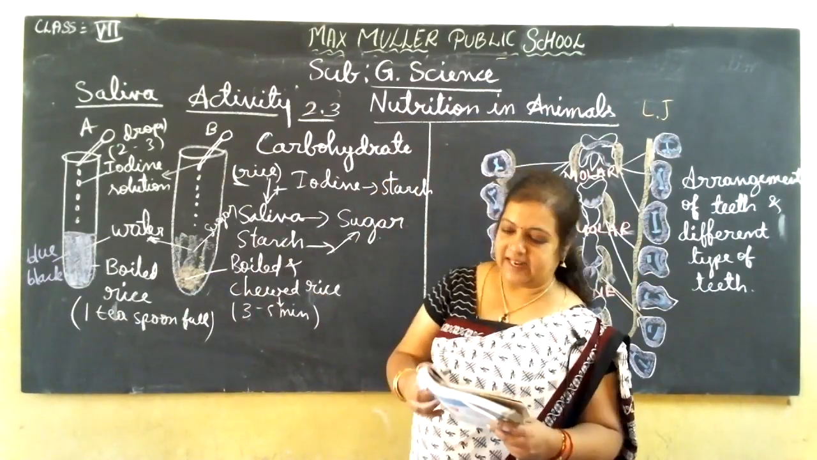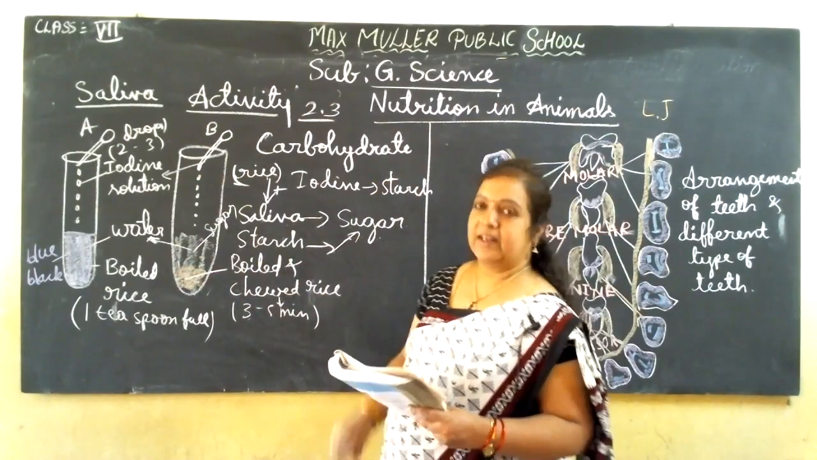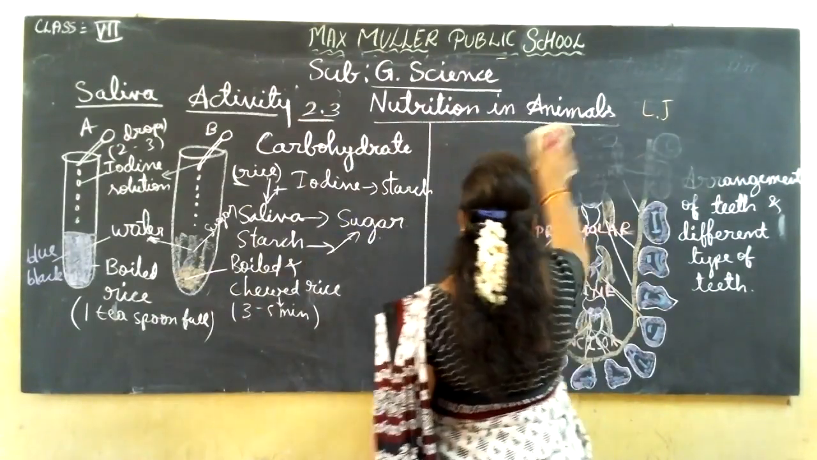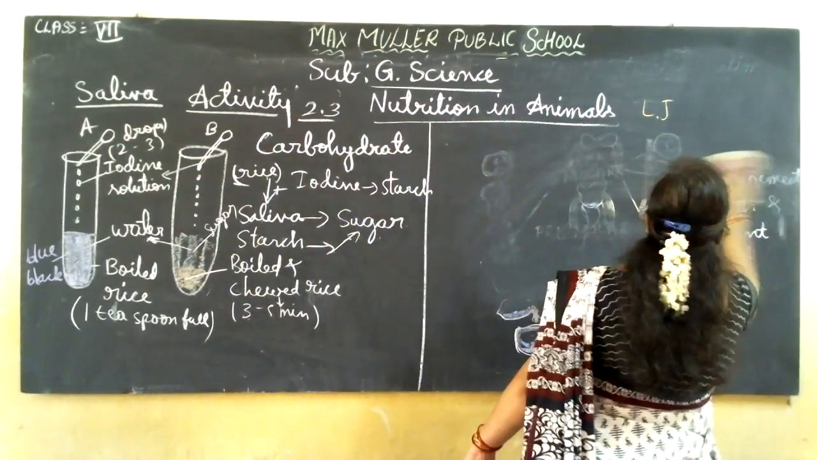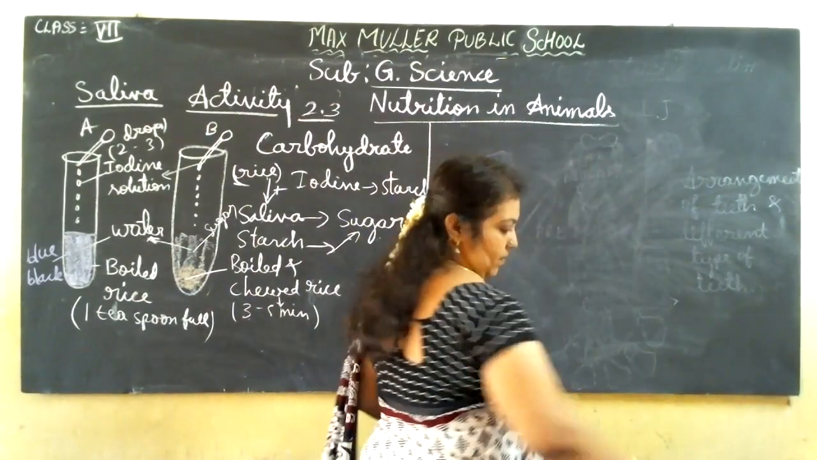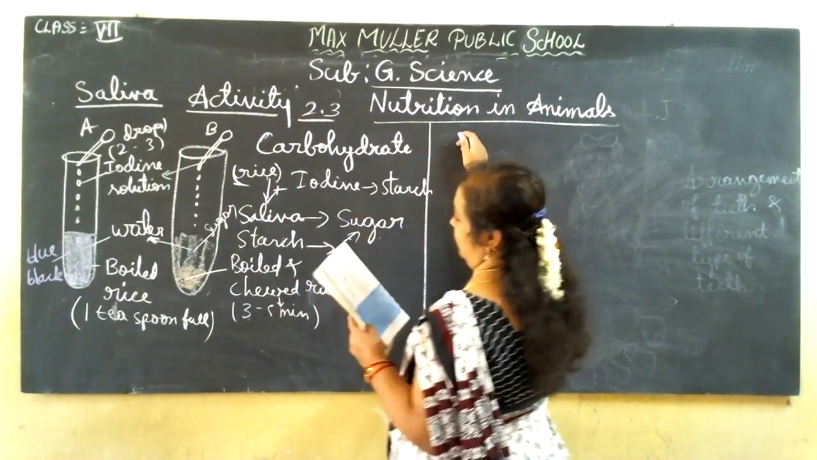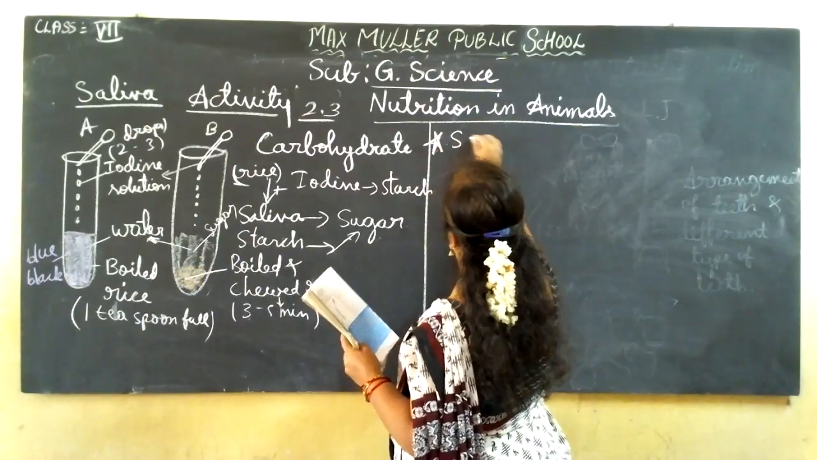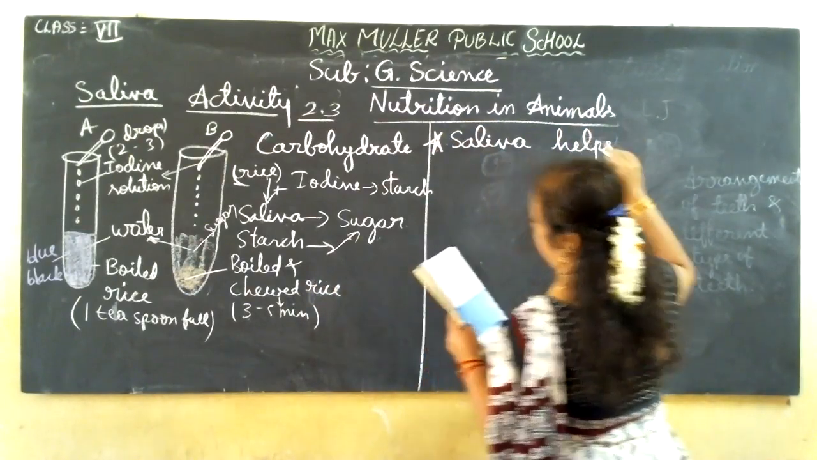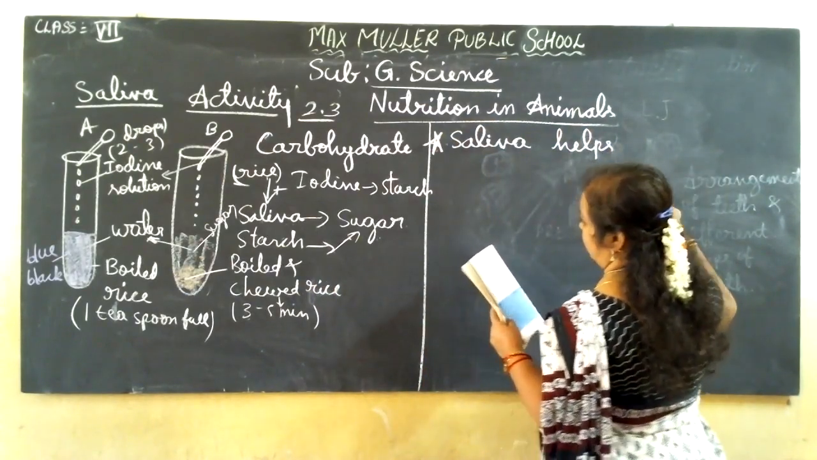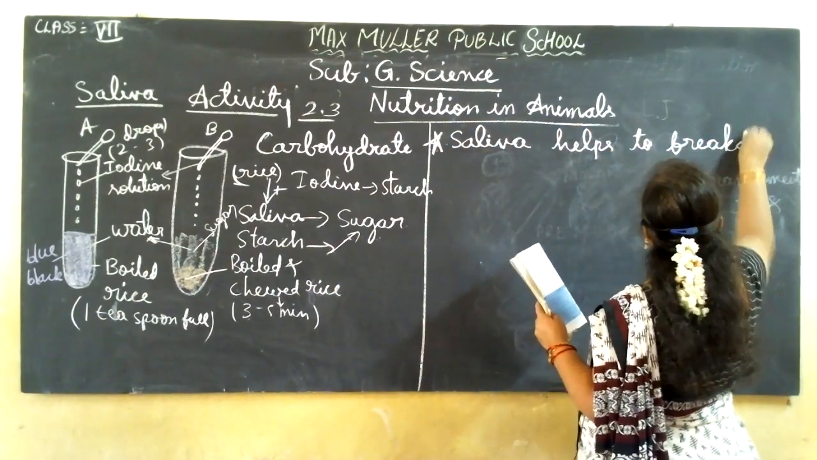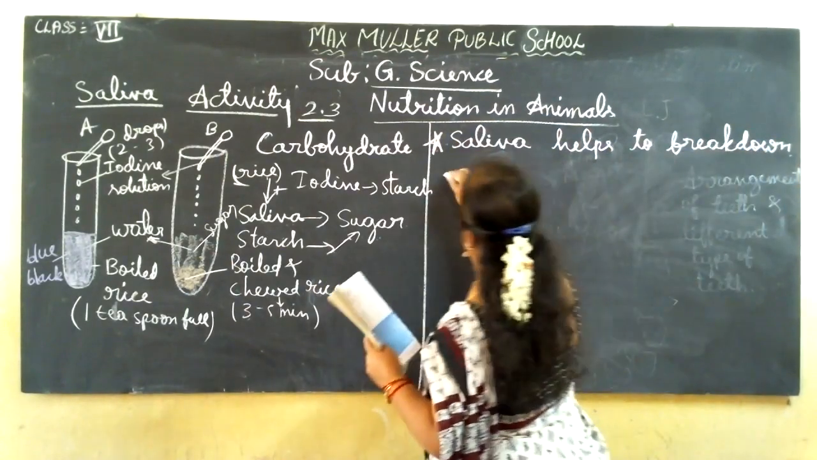Understood, children? This saliva is very helpful in breaking down the starch into sugar. So remember this point, children. I am going to rub the diagram. You have to learn to draw the diagram also. So, this is the important thing: saliva helps to break down starch into sugar.